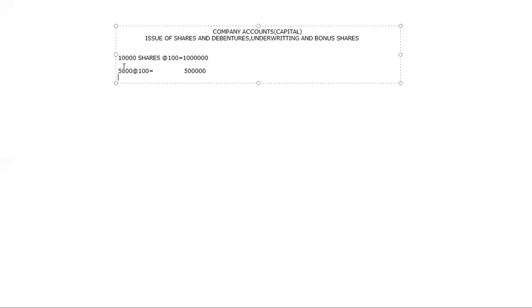Now I went for the process. What is the process? As soon as I thought of issuing shares, we issue them in the market and see how many people are purchasing. If I put 100 rupees at once, people will not be interested to purchase. So as of now, I'm going to divide these 100 rupees into small parts.